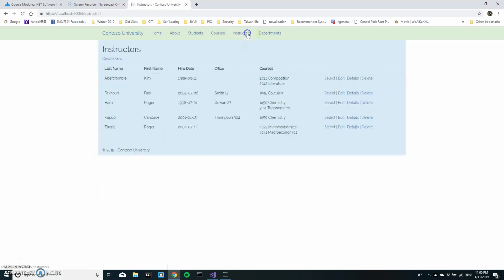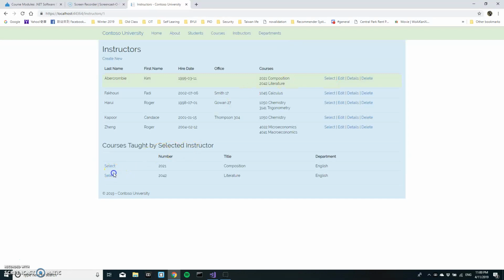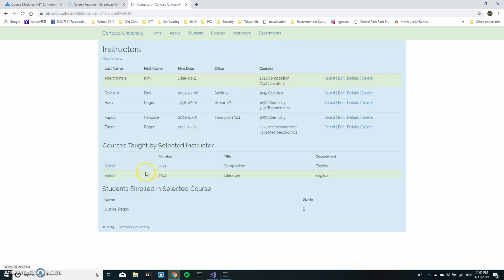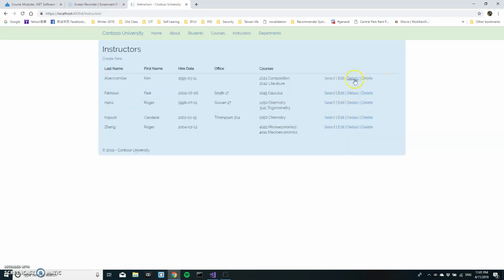and for instructors, and select different instructors for courses, and you can see the students enrolled in that class, and then you can see all of the information.